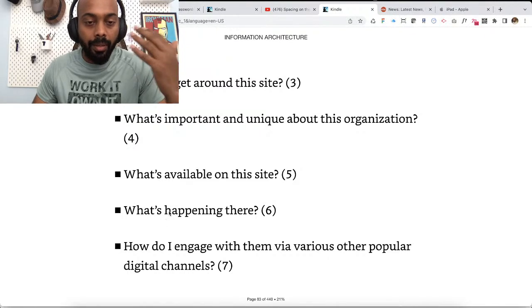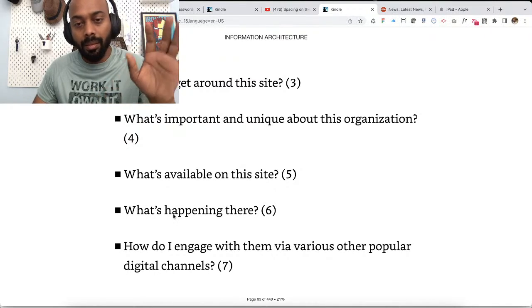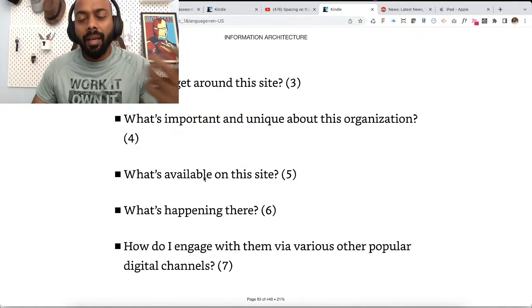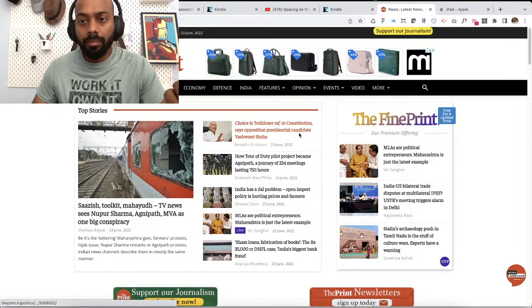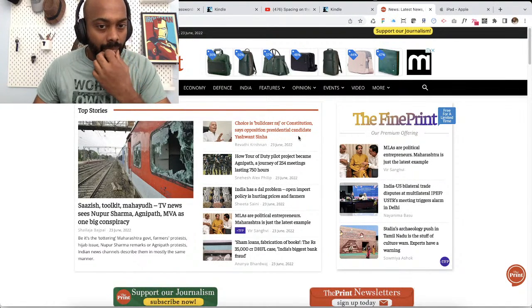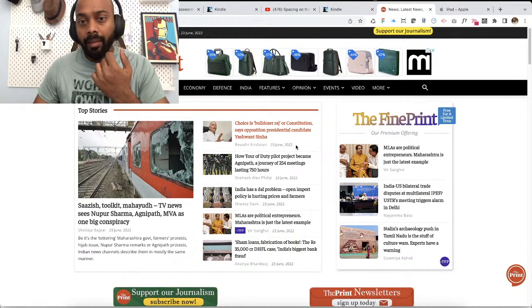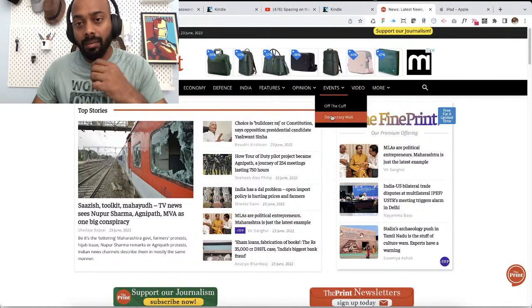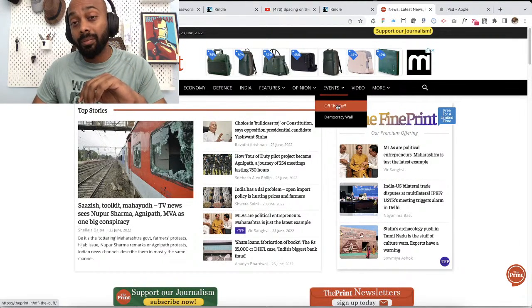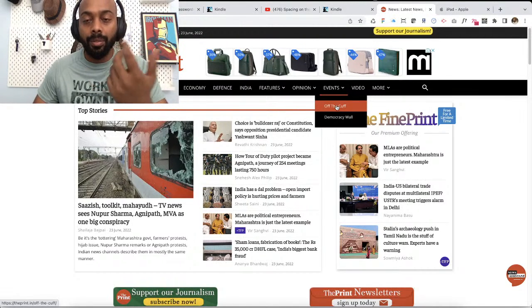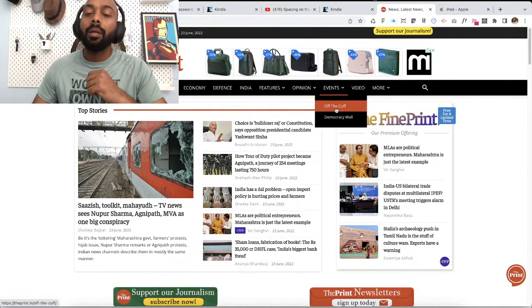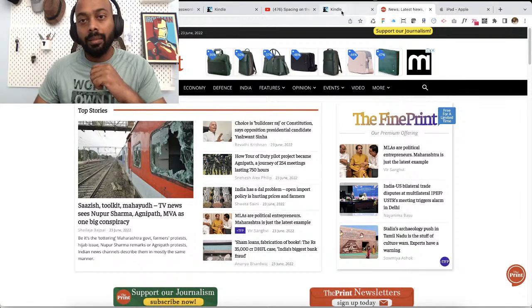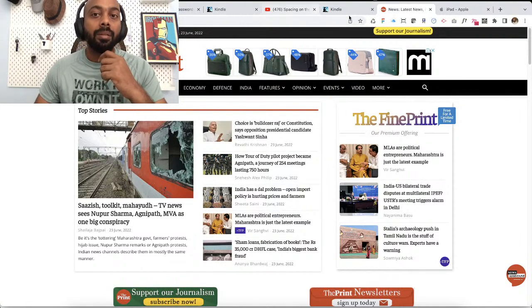They also mention all the different categories, what's happening there, events. They generally have some special episodes like Cut the Clutter and National Interest, which are sort of like events. See, their definition of events is different. Off the Cuff is also one specific category of videos they post on YouTube. So what's happening there is usually covered under events.